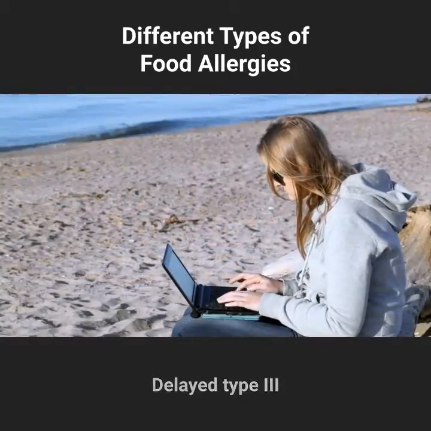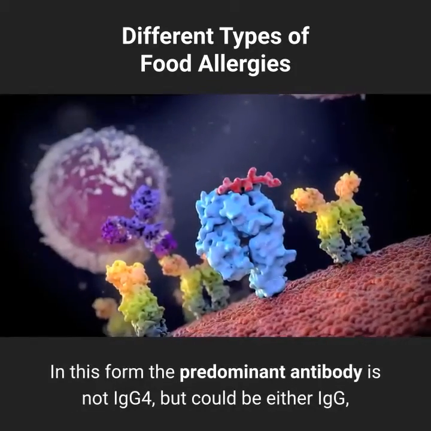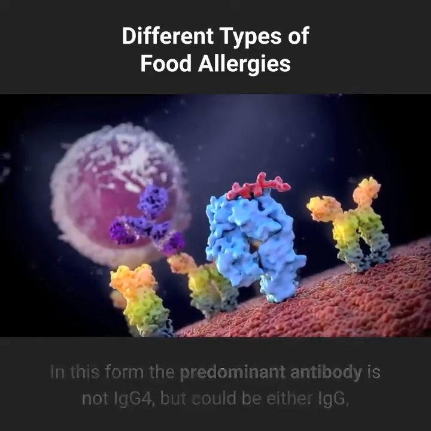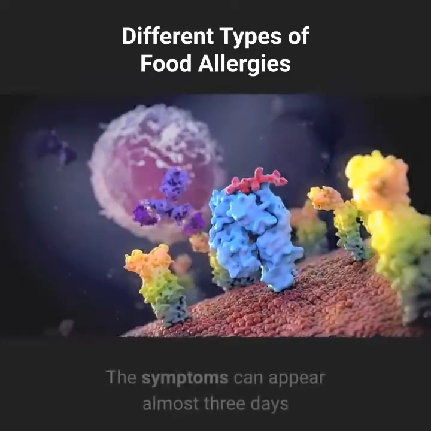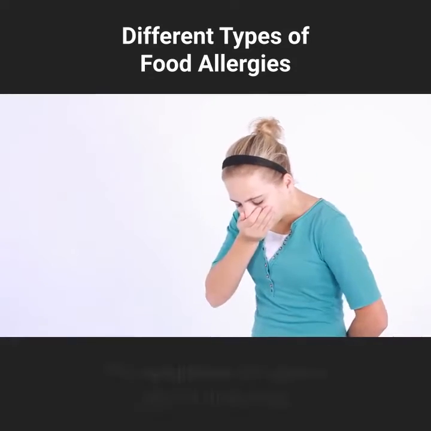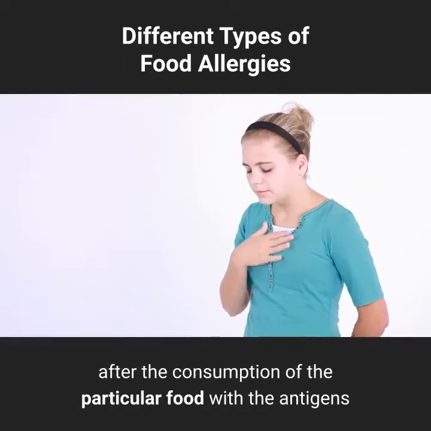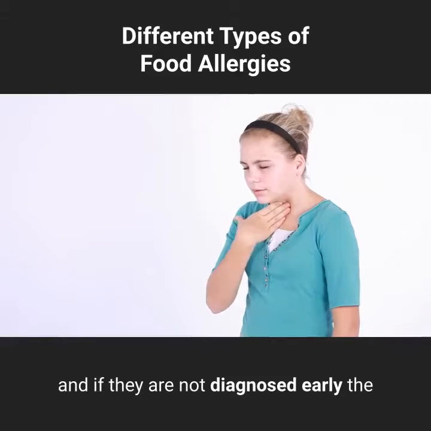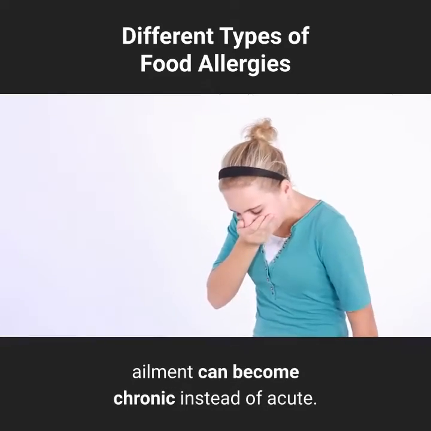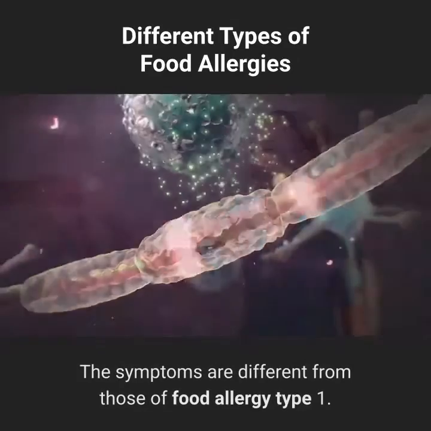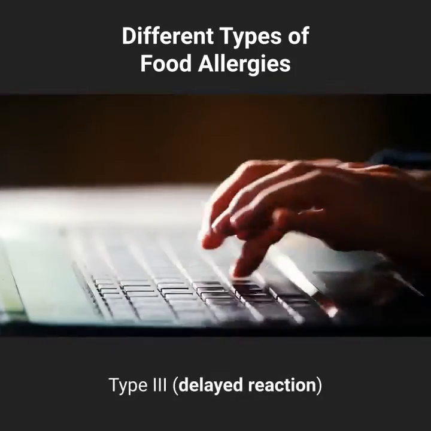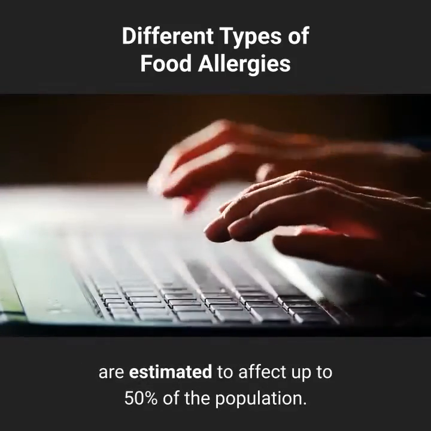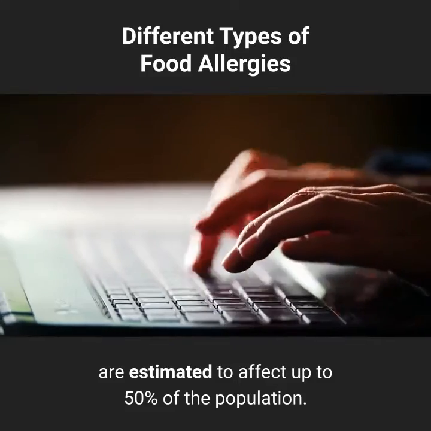Delayed type 3. In this form the predominant antibody is not IgG4, but could be either IgG1 or IgG3, which could trigger the allergic symptoms. The symptoms can appear almost 3 days after the consumption of the particular food with the antigens, and if they are not diagnosed early the ailment can become chronic instead of acute. The symptoms are different from those of food allergy type 1. Type 3, delayed reaction, is estimated to affect up to 50% of the population.